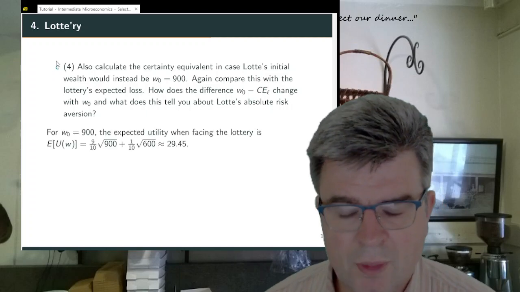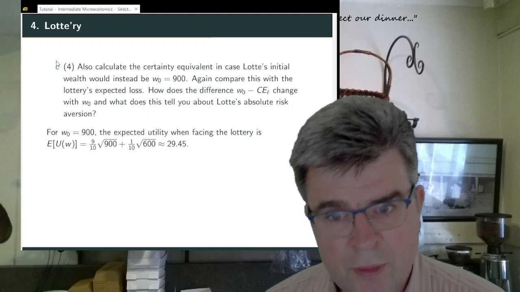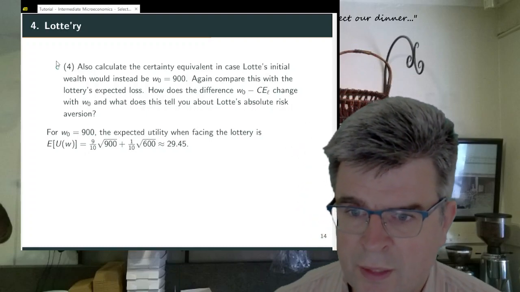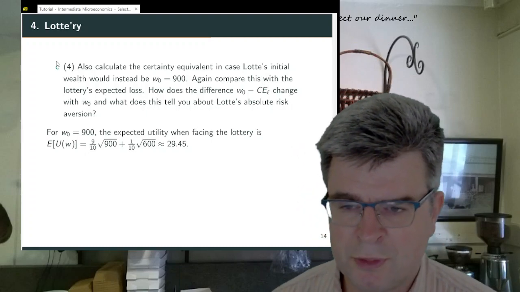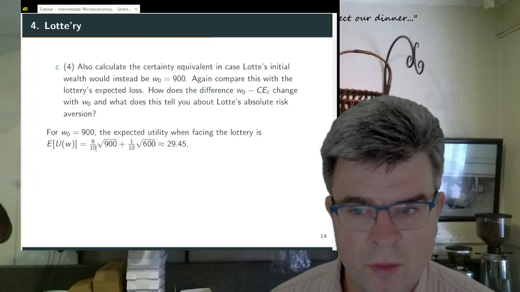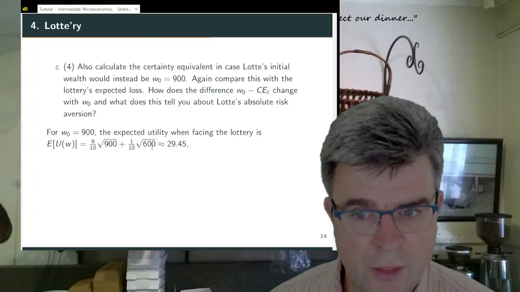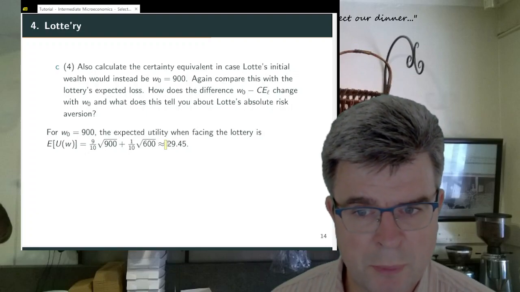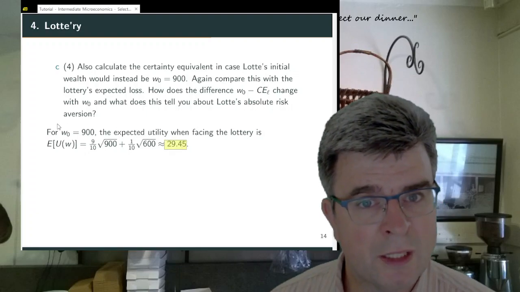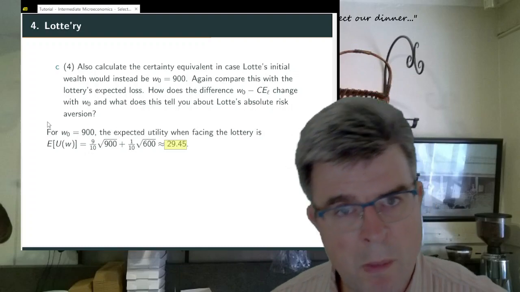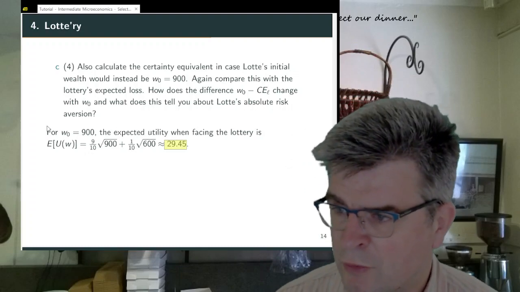So if the initial wealth is 900, the expected utility when facing the lottery and being exposed to the risk is as follows: 90% we end up with 900, 10% we end up with 600. So the expected utility of being exposed to the lottery is about 29.45.